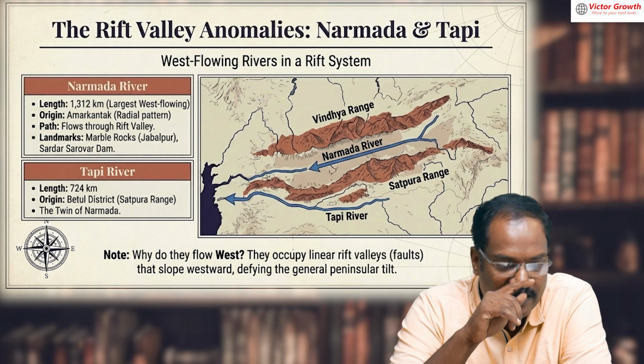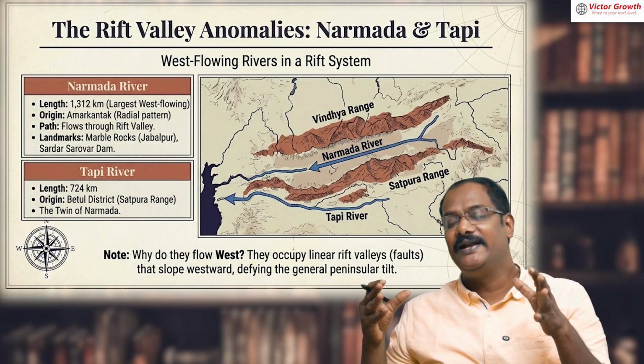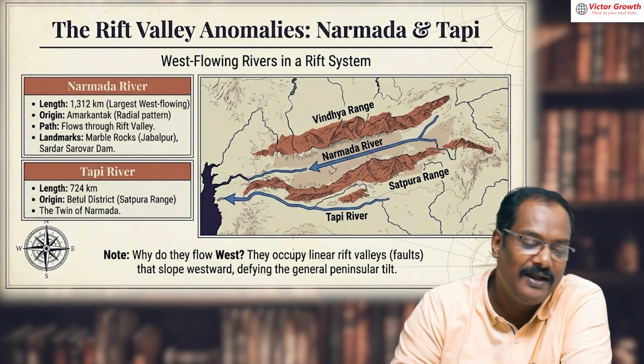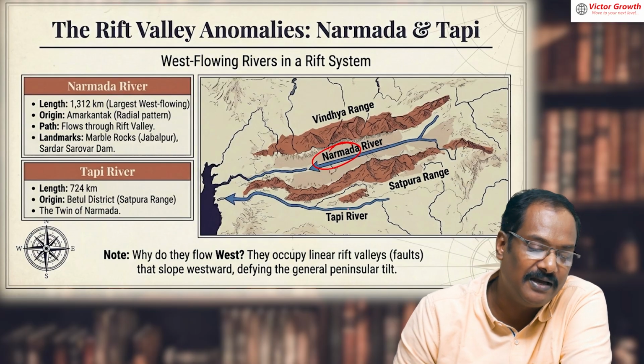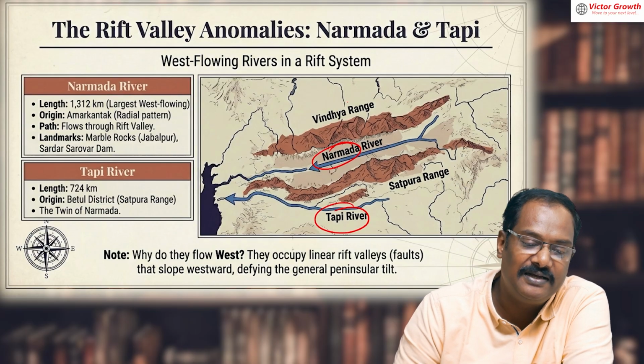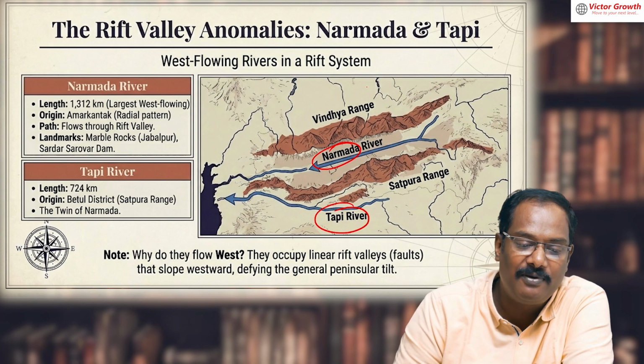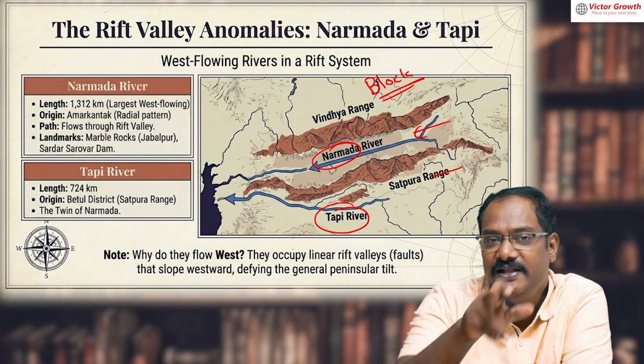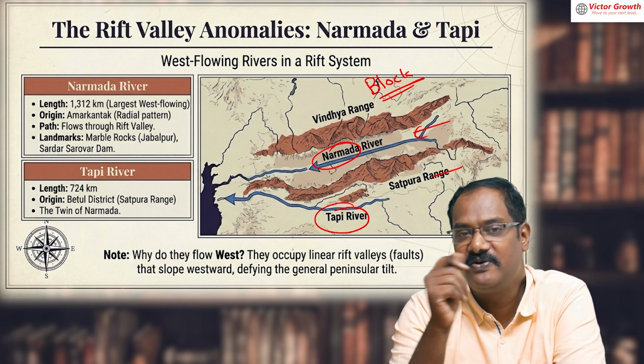But what happened? There is one rift created when the Indian plate going and hitting the Eurasian plate. Two fractures, two cracks are formed. In that crack only Narmada and Tapi are flowing. See, Vindhyas and Satpura are an example of block mountain. Please write on that. They are examples of block mountain. So a rift is created, and in the rift only they are flowing. So Narmada and Tapi flow through a Rift Valley.